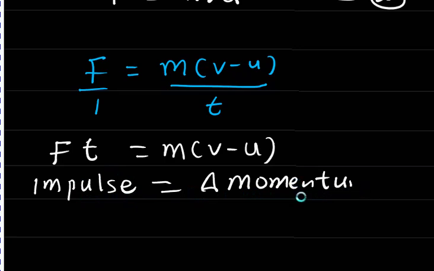So if you are asked to calculate impulse, they are equal, so anytime you are calculating impulse, you use the same formula to calculate change in momentum.